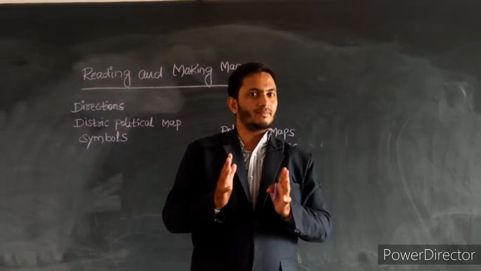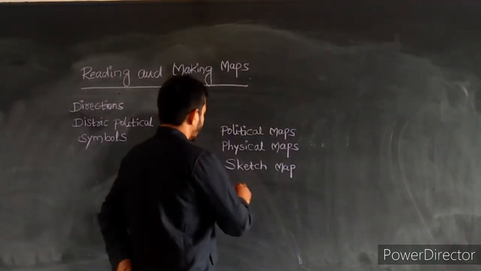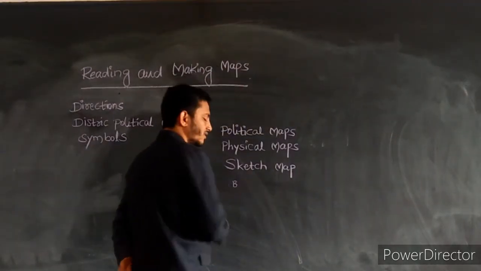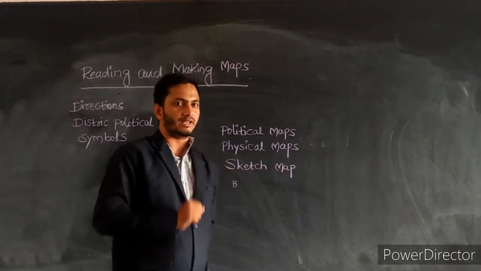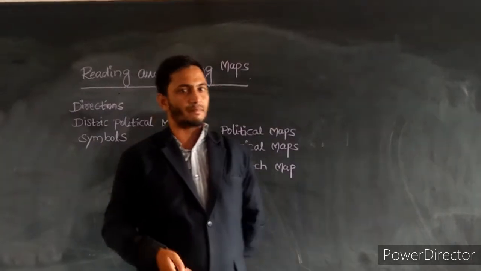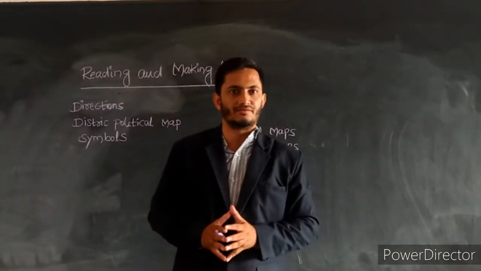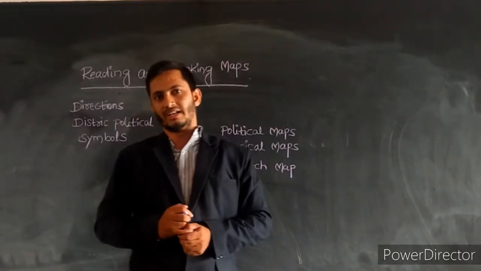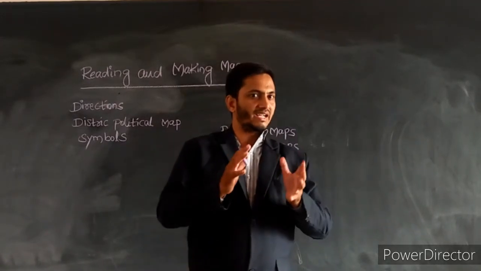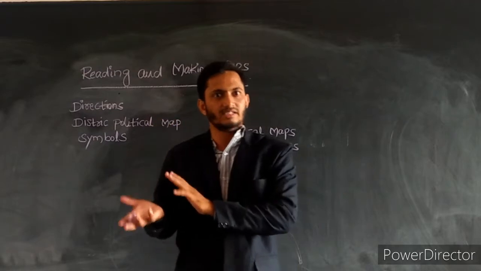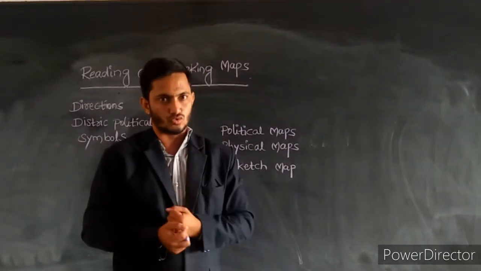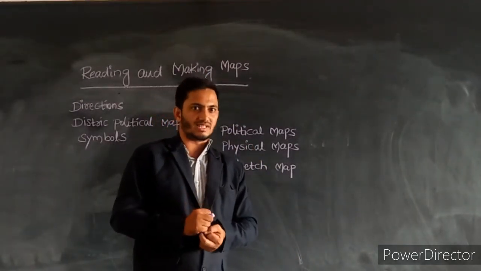The sketch map is also given in your textbook in this chapter, in the discussion between Laila and Mallika, where Mallika needs to visit Laila's house, or Laila needs to visit Mallika's house.